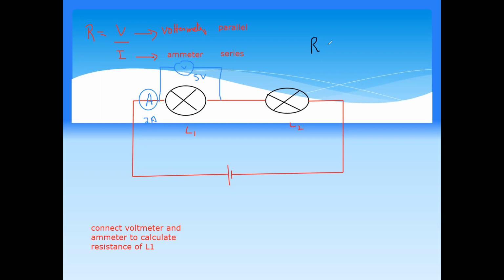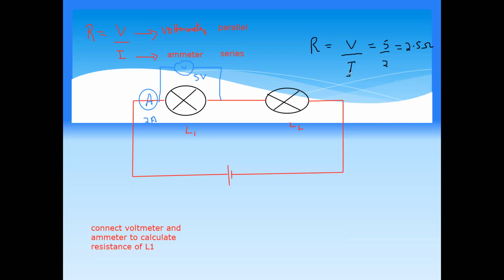So resistance is voltage divided by current. Voltage is 5, divided by 2, which is equal to 2.5 ohms. So whenever we want to find the resistance, you cannot measure it directly. Resistance can be calculated for a component by measuring the voltage and current.